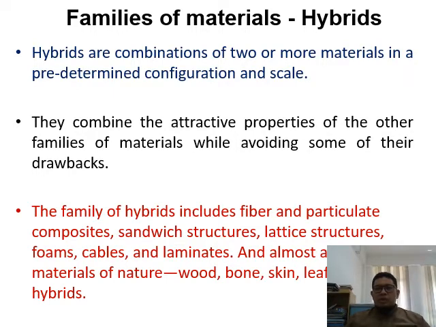Almost all the materials of nature, wood, bone, skin, leaf, are hybrids. As you know, in the structure of bone, the outer part is made from calcium-based material, and the inside is organic material. So you can have a very strong bone, comparable to concrete.